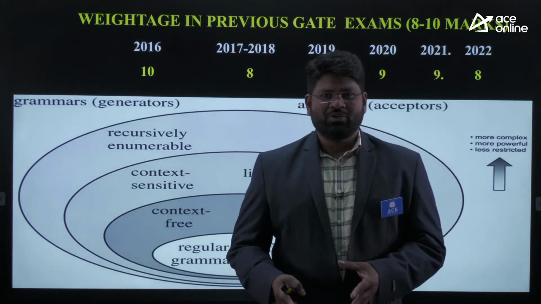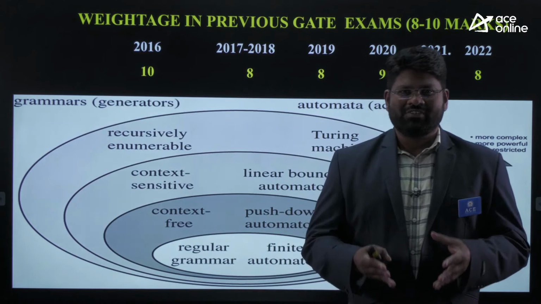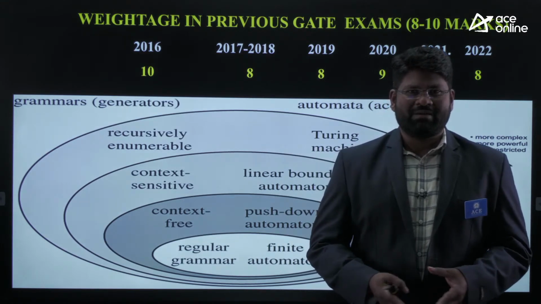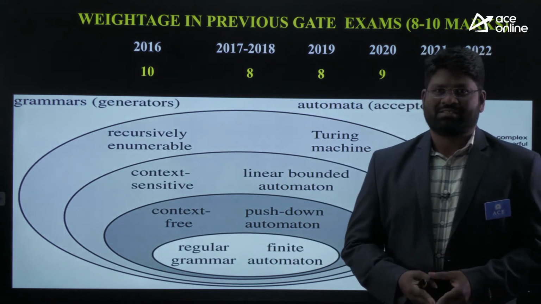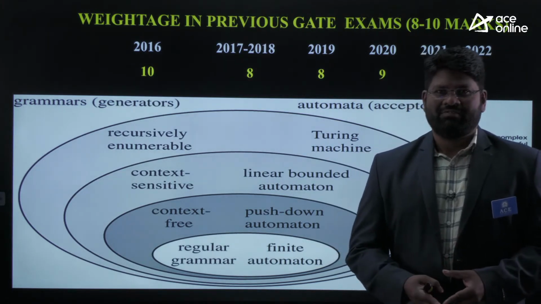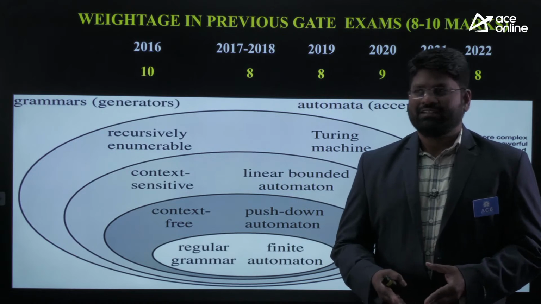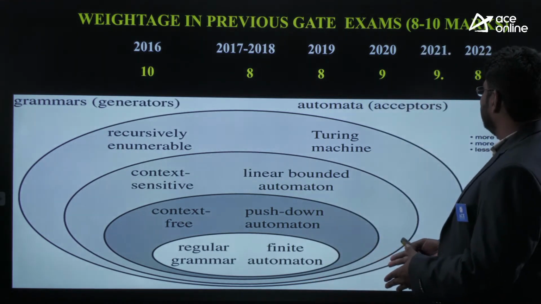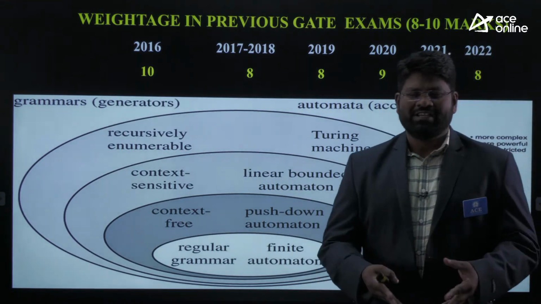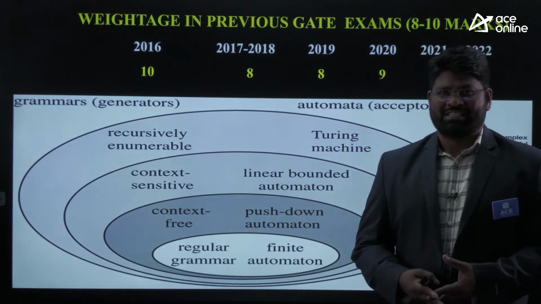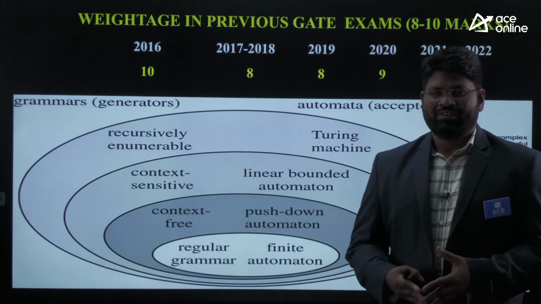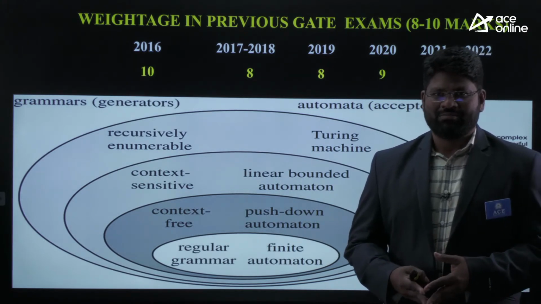If you talk exclusively about this course, the weightage I can expect from the examination is about 8 marks as the minimum. In some very rare cases, you will get 7 marks. If you look at the statistics, even in 2022, in recent years, you could see there are 8 marks of weightage in both the sets. In one set you got 8 marks, and in another set you got 8 marks.